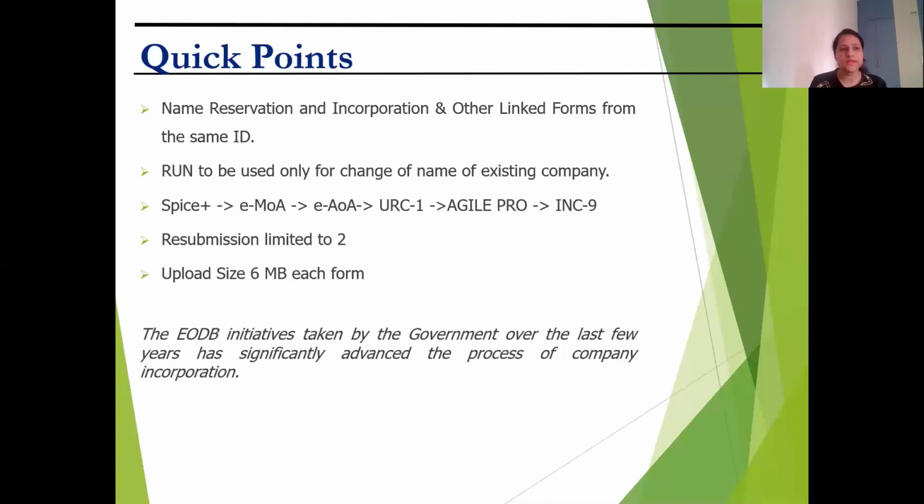So once the name is approved, I can log into my portal, and under the MCA services, Spice Plus form is available in the company services. I log in, I enter the application number, all the data will validate, come in front of the system. I can go ahead and fill the part B and upload it.